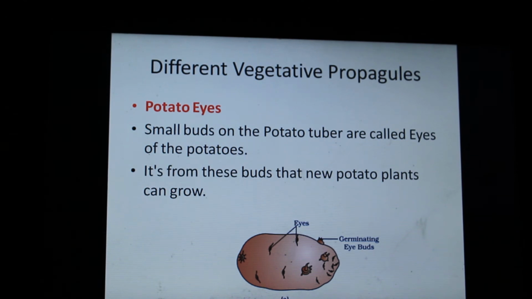So eyes are vegetative propagules, and depending upon different plants, these vegetative propagules are given some terms. It can get very confusing, but it's very important to pay attention here. So I have given you examples of that. So let's see what all vegetative propagule units we are going to study about.